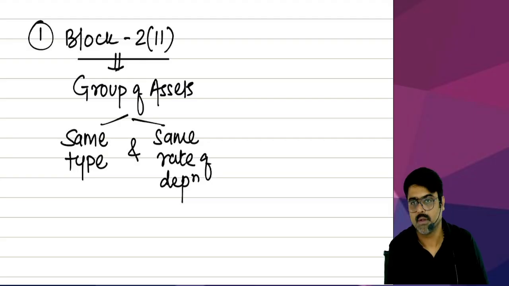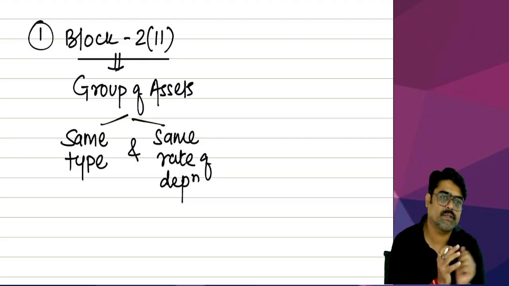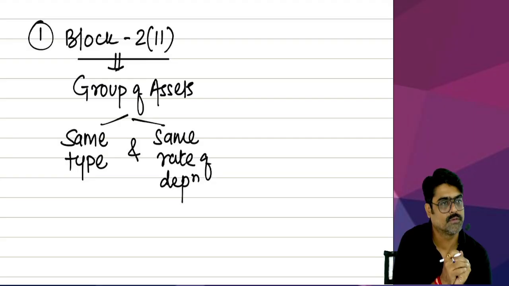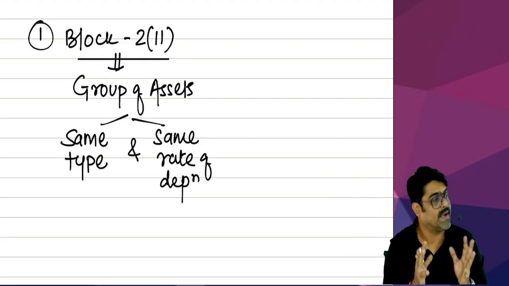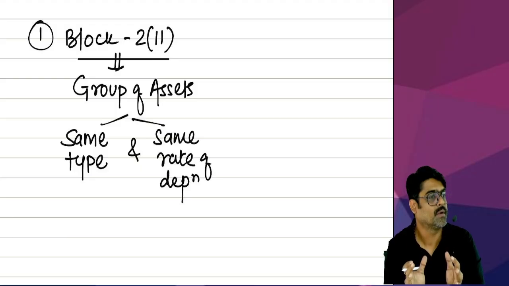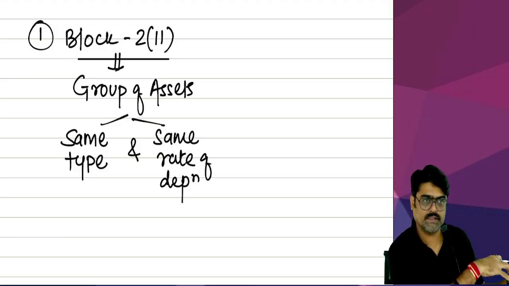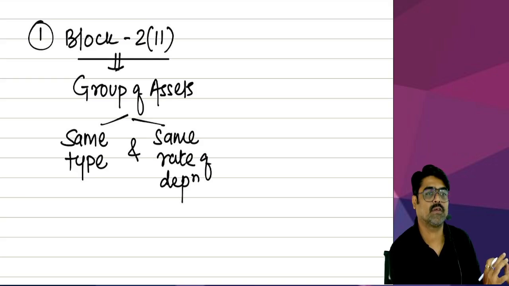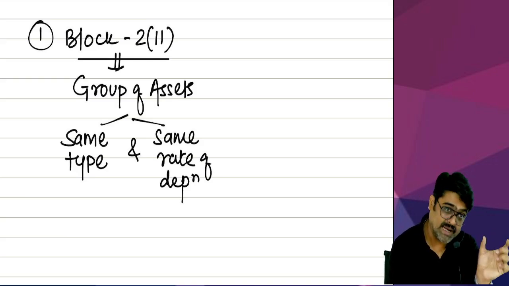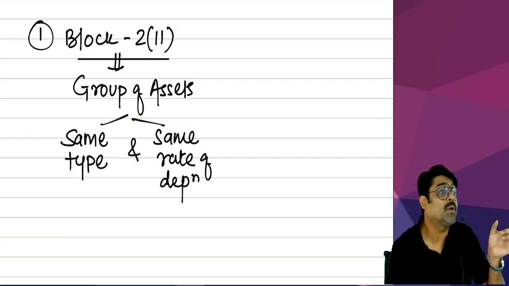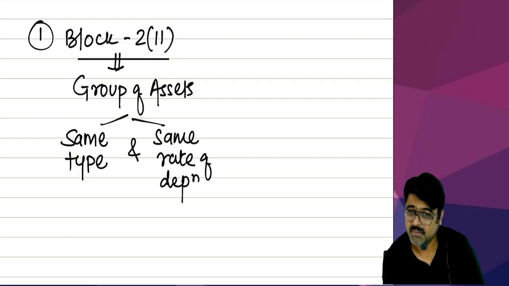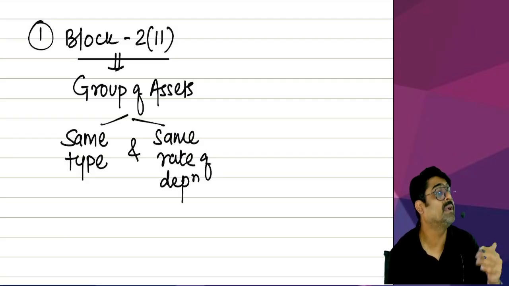So can I group all the furnitures together? Yes. Furniture. Any type of furniture I will buy. I will have to create a separate block for that furniture, because the furniture is depreciable at the rate of 10%. So 10% is the rate of depreciation which is applicable on furniture. Then building.